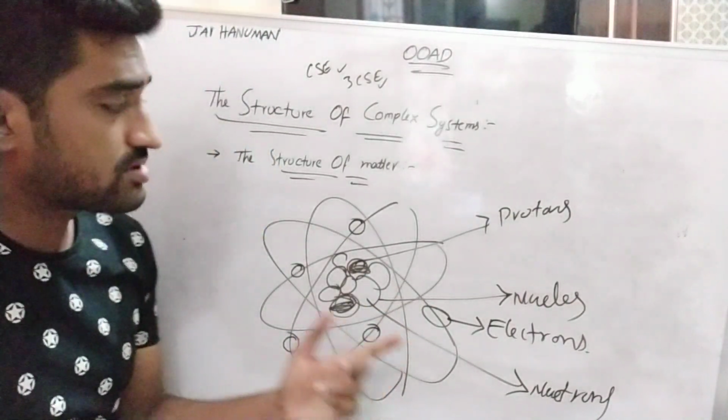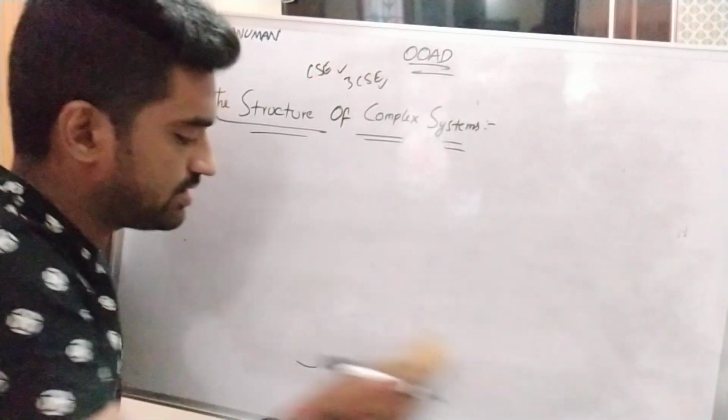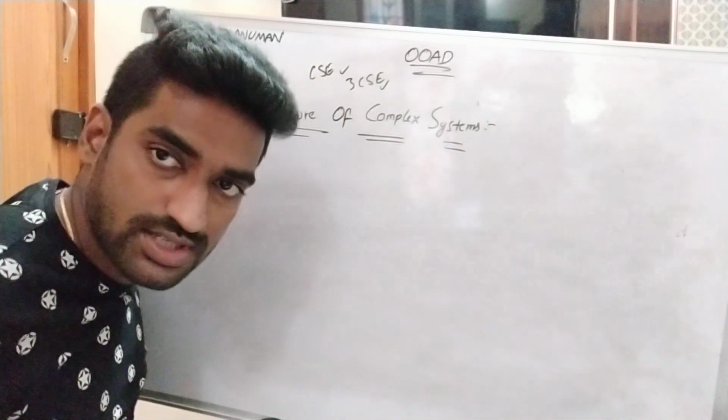One more example, social institutions. The structure of social institutions.